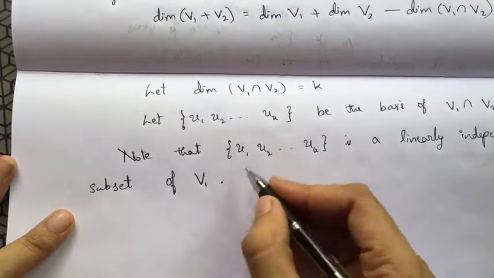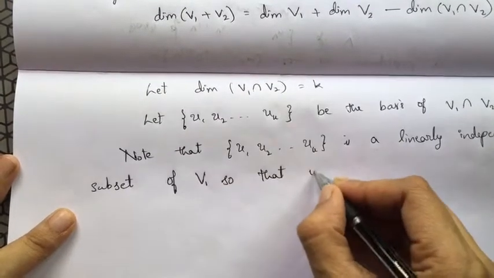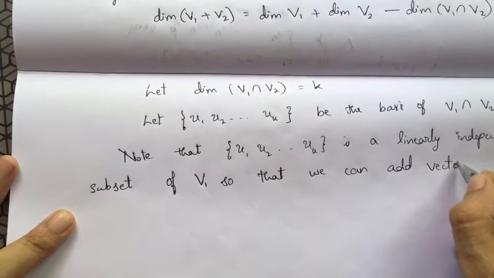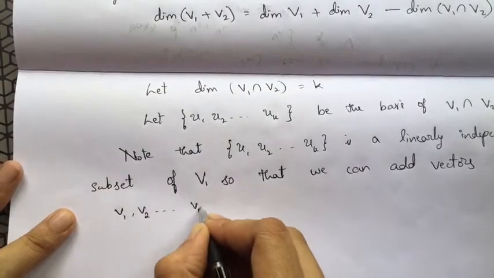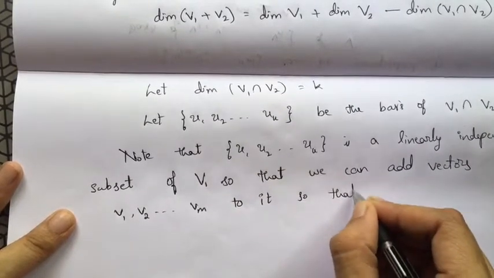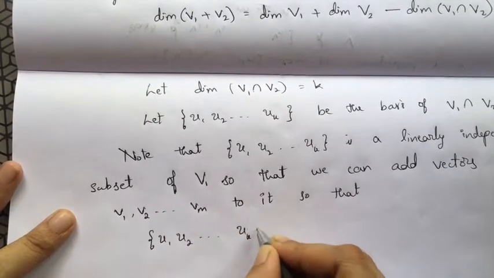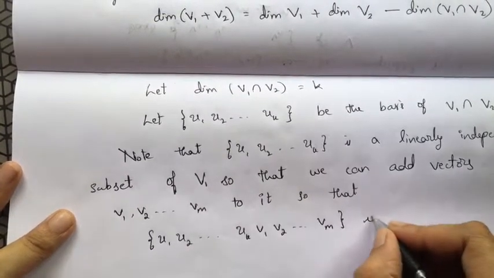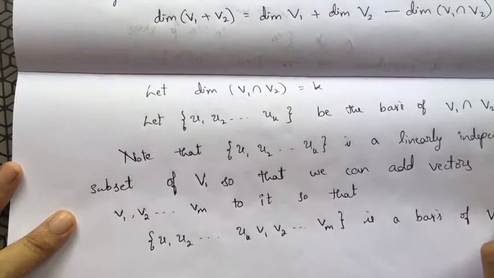So that we can add vectors, say V1, V2, up to Vm, to this, so that the set U1, U2, up to UK with V1, V2, up to Vm is a basis of V1.